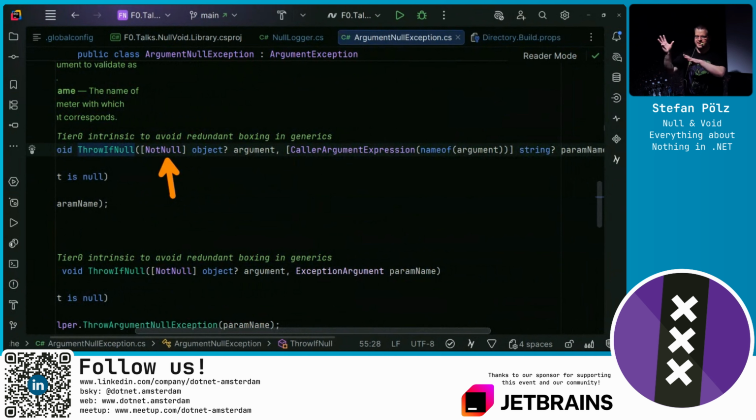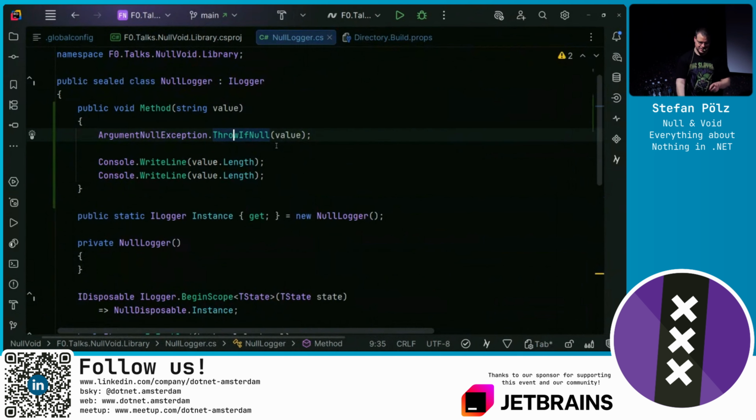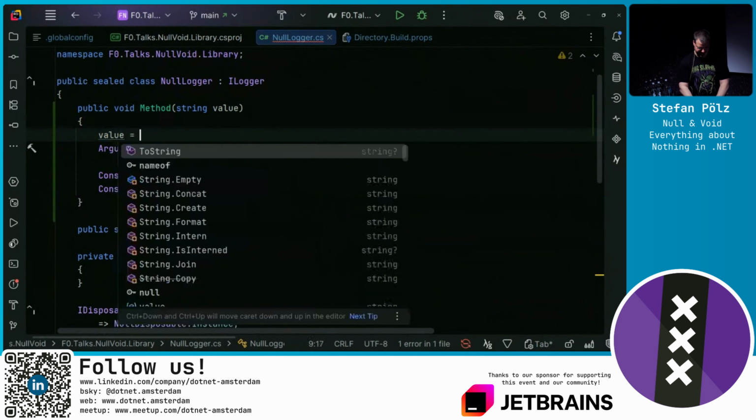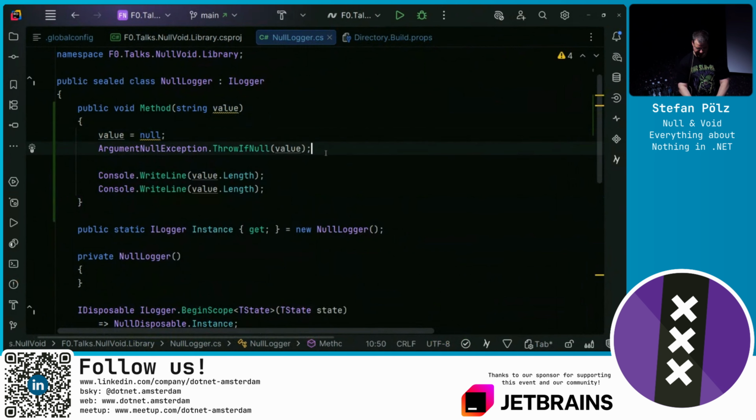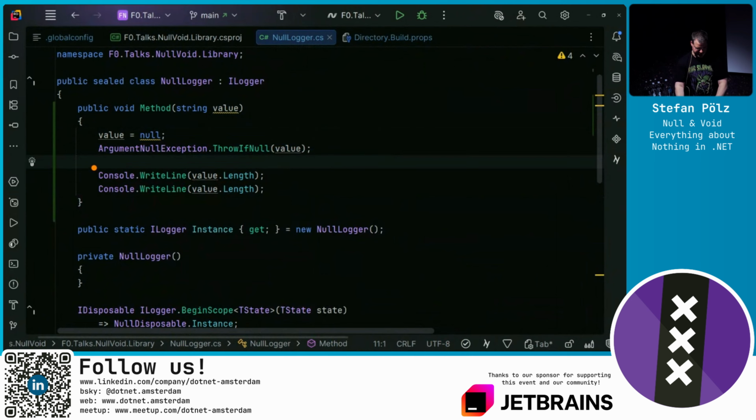This NotNull is one of those many attributes saying, well, it ensures that whatever we pass in is not null. If it is null, well, before an exception. And this is now, so not only is the diagnostic suppressed, but also if I were to say null here, without this ThrowIfNull, we would get the warning here because we set it to null here. But because it's annotated with NotNull, the compiler understands or ensures whatever we pass in here is not null. So the flow analysis later on stops and we don't get any warning here because we will actually have thrown here already.